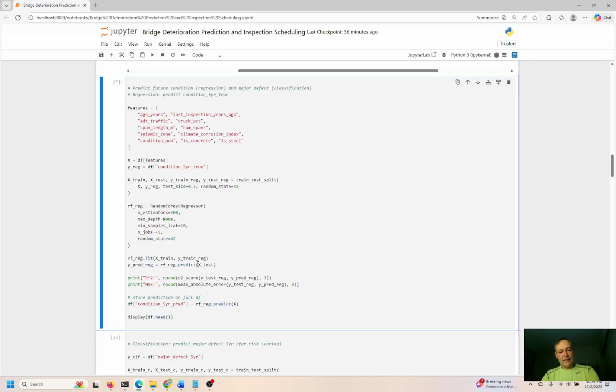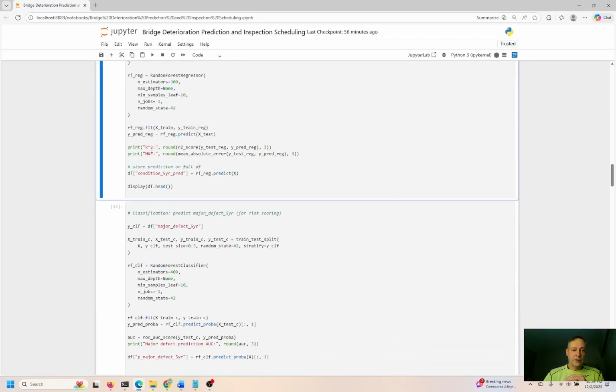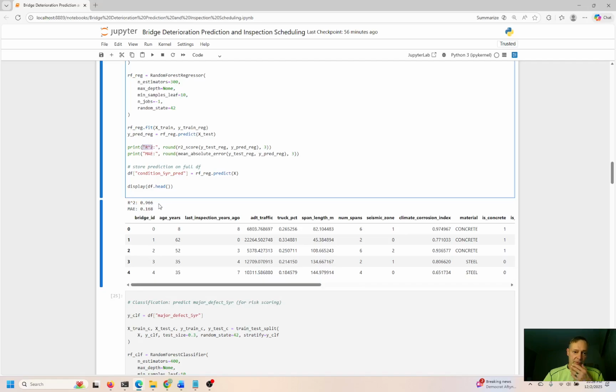So when we run this, we can check our R squared. The R squared comes from right here. Okay, and the MAE is mean average error. So the R squared is actually pretty high in this case. I'm very satisfied with this result. Closer to 1.0 is better. 0.99 is great. That means 99% of the time we are making accurate predictions. 1% of the time we could make a mistake, or the model makes a mistake, right?